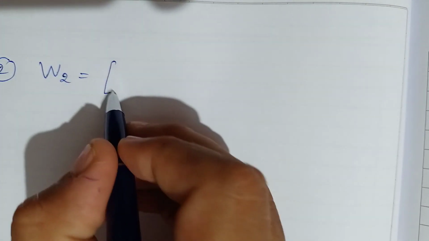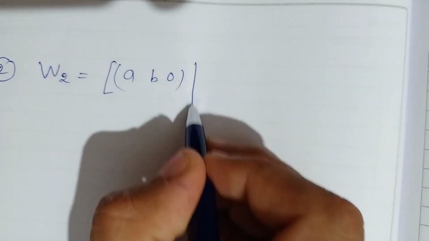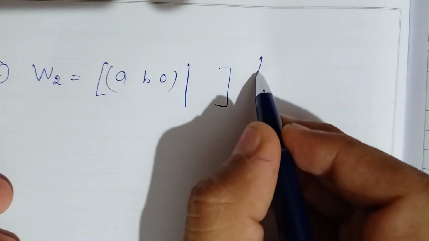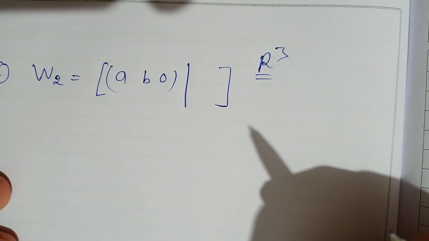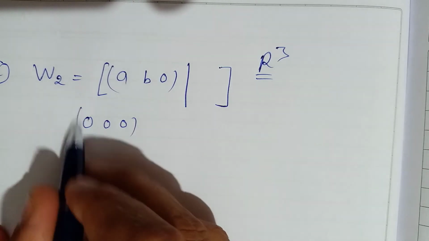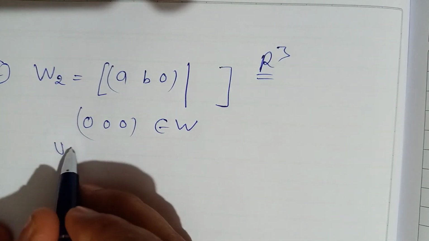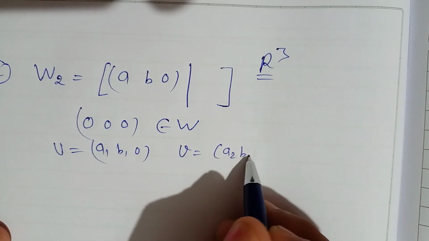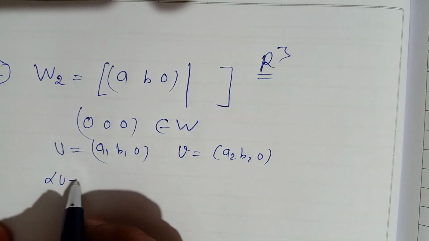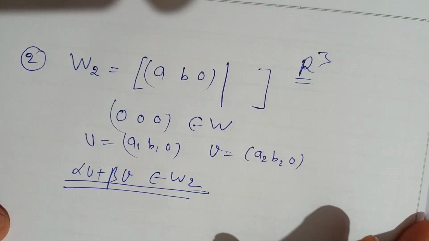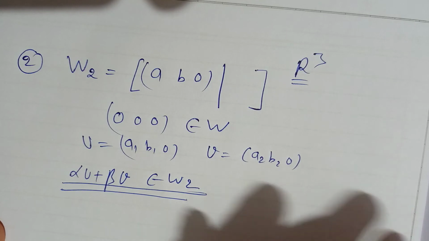Now second one, we'll take W2 equal to (a, b, 0). This is another subspace of R3, the xy plane passing through the origin. This is also very simple, you can verify the 0 vector belongs to W. Fine. And if you take any u equal to (a1, b1, 0) and v equal to (a2, b2, 0), then alpha u plus beta v also belongs to W2. That is very simple, you can verify. So W2 also is a subspace of R3.